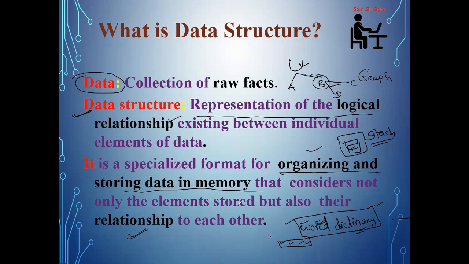Okay. So in brief, if you'll say what actually a data structure is, we can say data structure is a representation of the logical relationship existing between individual elements of the data. In other words, a data structure defines a way of organizing all the data items that considers not only the elements stored but also their relationship to each other. Okay. So this will clear the idea of what data structure is all about.